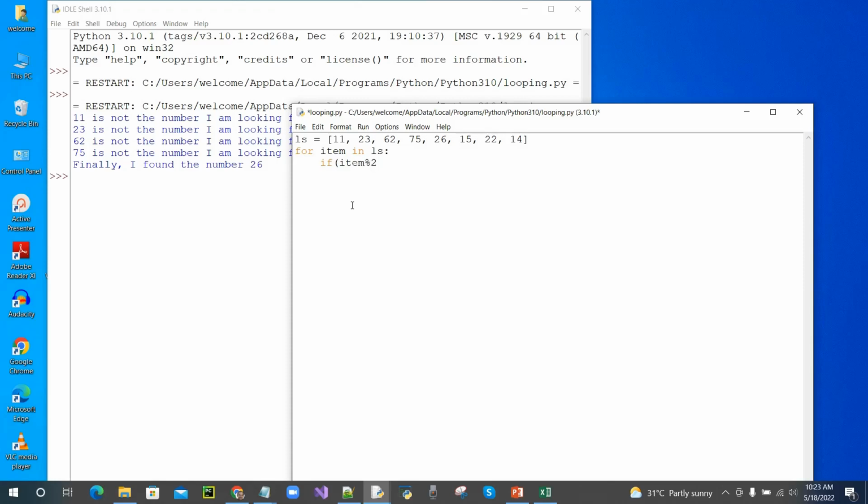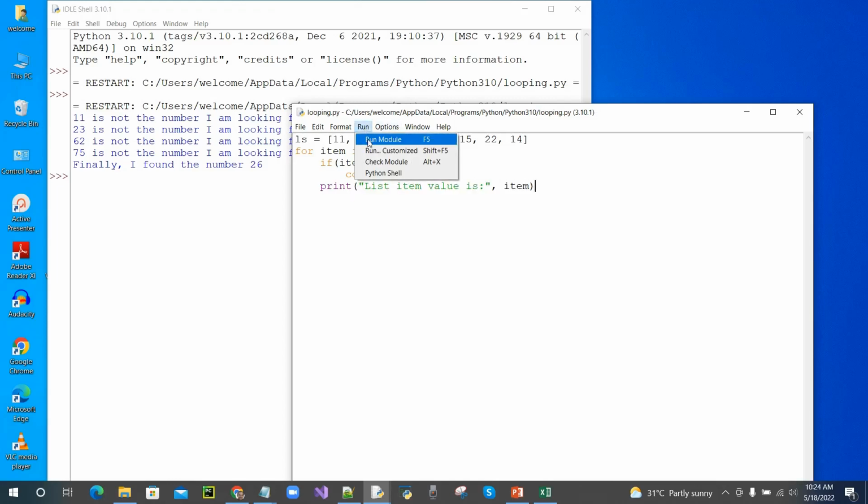Here I am checking if the item is an even number. If true, then continue. This statement when executed will skip the current iteration and move to the next iteration. This print statement will be executed if the item is an odd number.